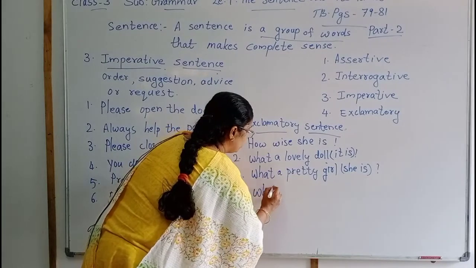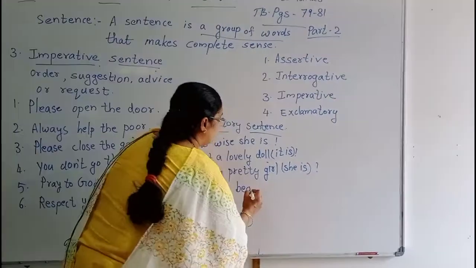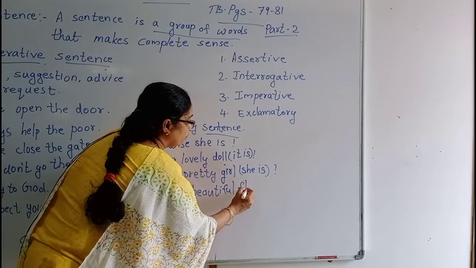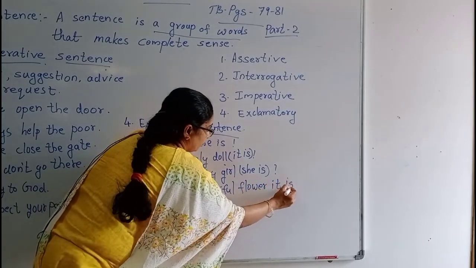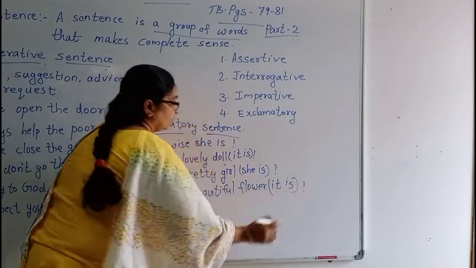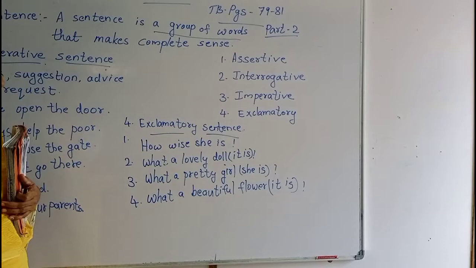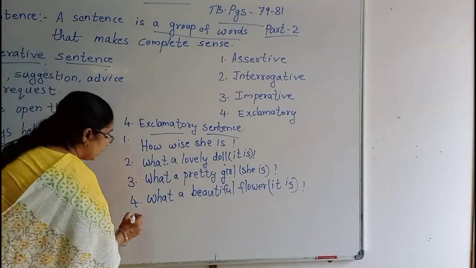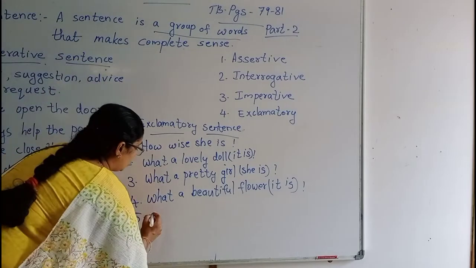What a beautiful flower it is. Beautiful flower it is. Here also we are getting some surprises. What a beautiful flower it is. Then next, how delicious.